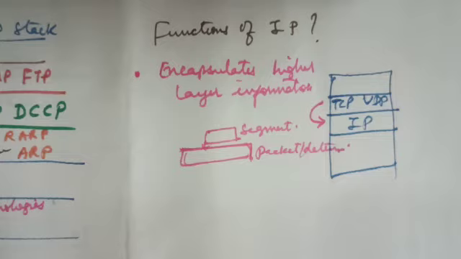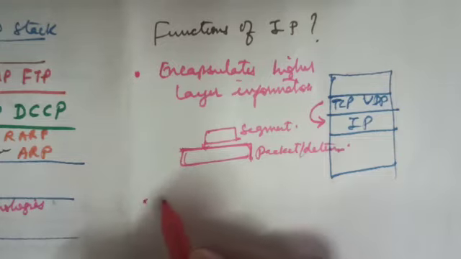Now, IP provides logical addresses for internet communication, as we have seen in the discussion of IPv4 and IPv6 addresses.